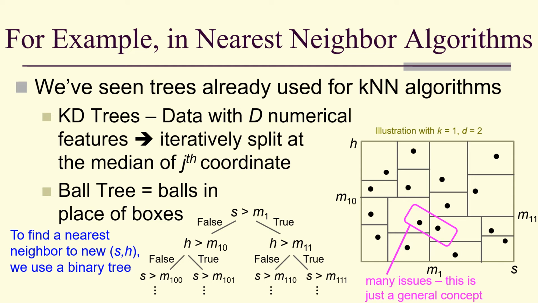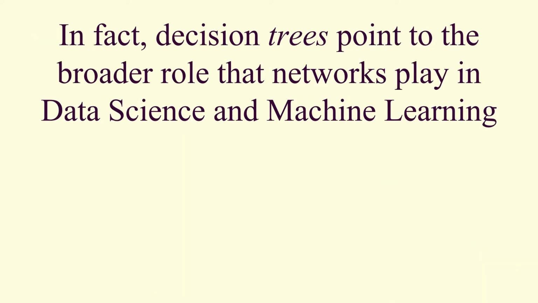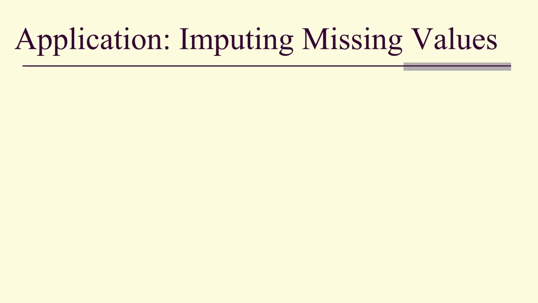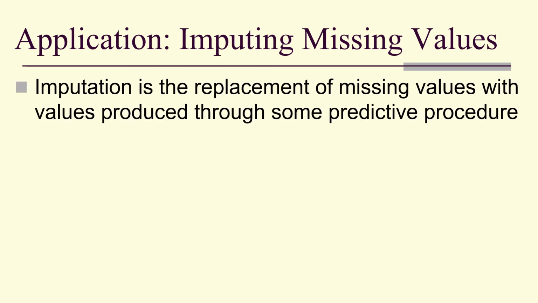There's many issues, this is just a general concept, but the key here is it's all based on being able to find our nearest neighbor by searching this tree. In fact, decision trees point to the broader role that networks play in data science and machine learning. Networks and graphs translate information, algorithms, decisions, etc. into actionable structures. Let's look at another application, imputing missing values.